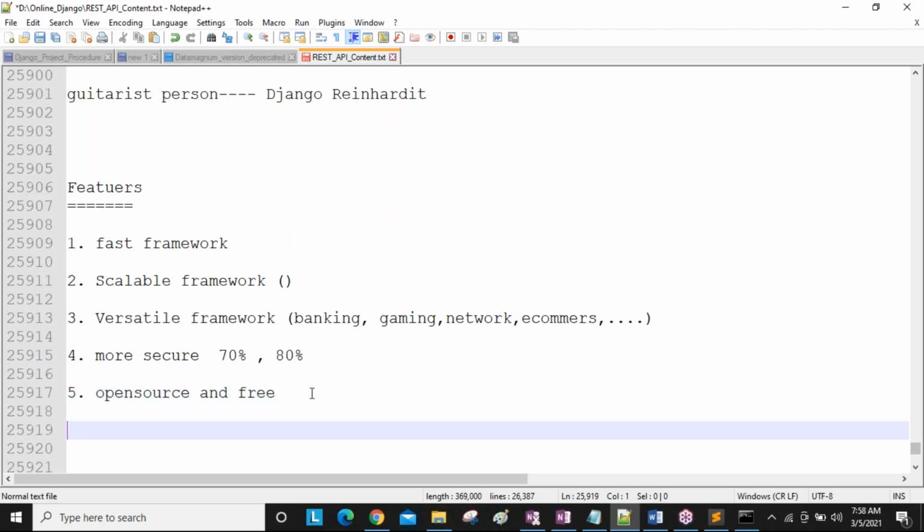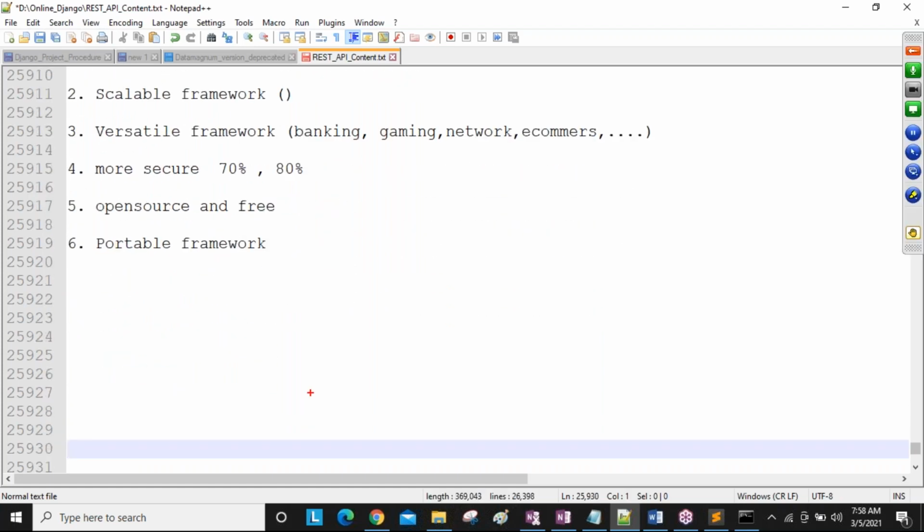Okay, next feature is portable. Django is a portable framework. Portable framework means Django applications can be run on any kind of operating system without doing any modifications. For example, guys, using Django you are developing one application, assume, or else you can take Amazon.